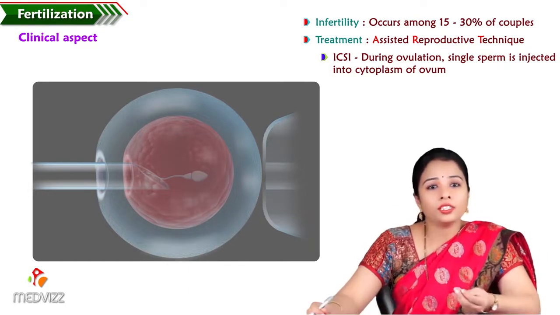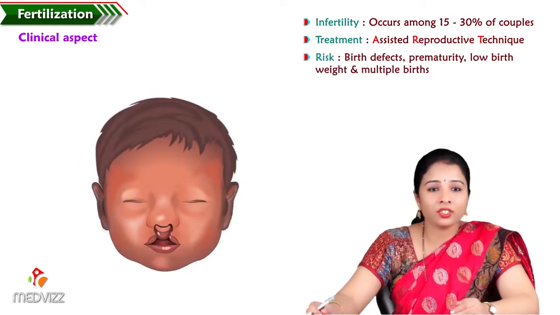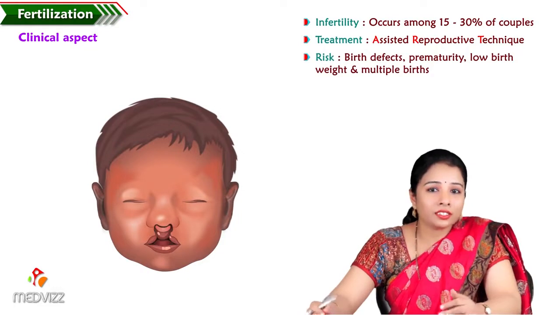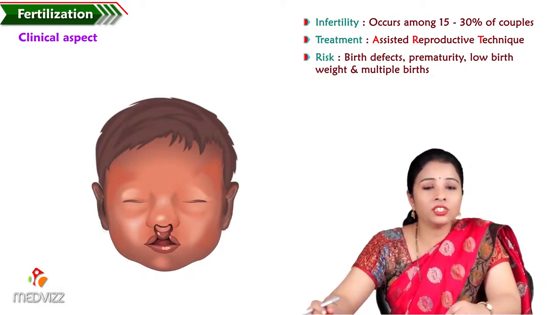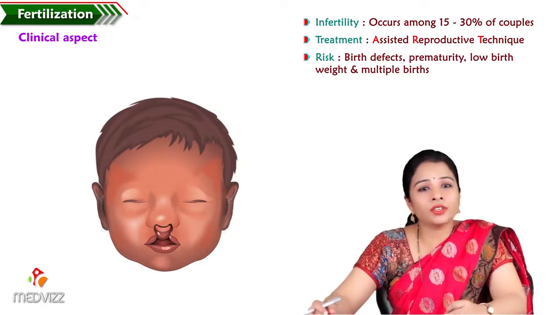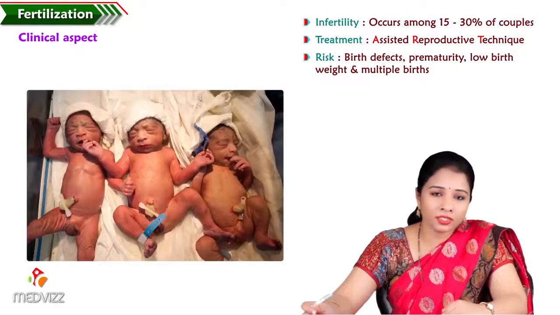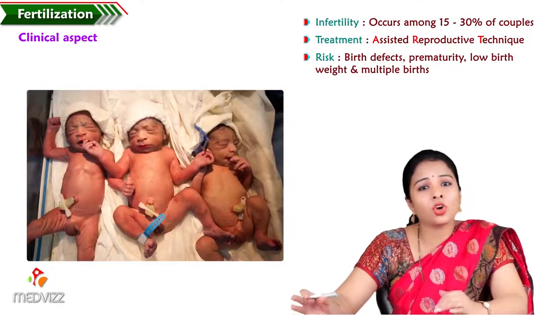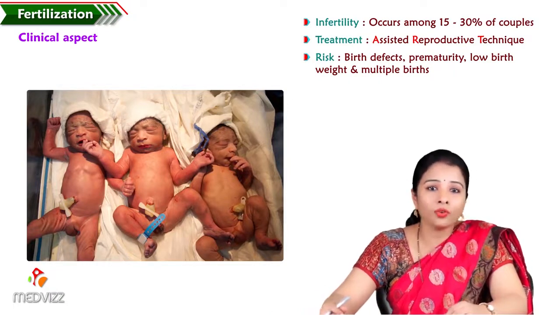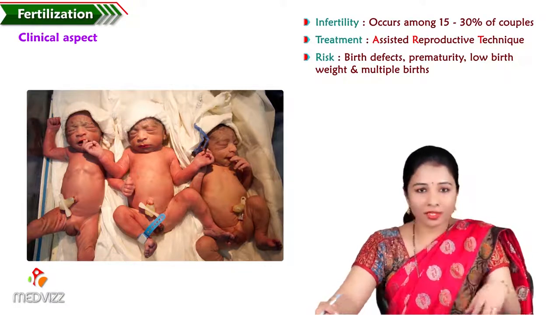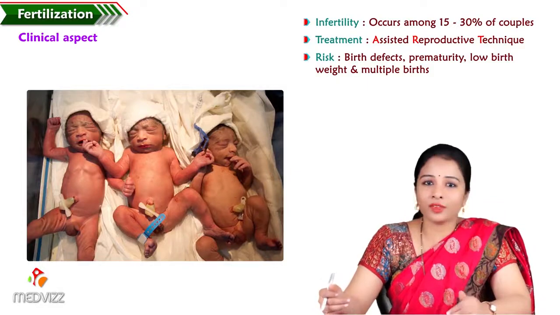In vitro techniques are often associated with an increased risk of birth defects. So that is one risk with in vitro fertilization. And not only birth defects, but also prematurity, low birth weight, and multiple births like twins, triplets or quadruplets. So multiple births are common with in vitro fertilization. This completes the clinical aspects and fertilization with its different phases.